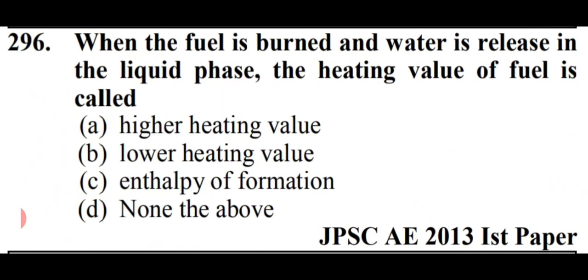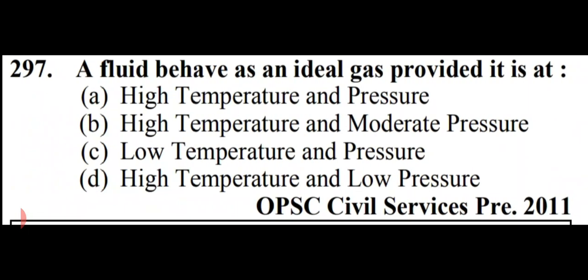When the fuel is burned and water is released in the liquid phase, the heating value of fuel is called, options are higher heating value, lower heating value, enthalpy of formation, or none of the above. So friends, when the fuel is burned and water is released in the liquid phase, the heating value of fuel is called higher heating value. That is option number A, higher heating value.